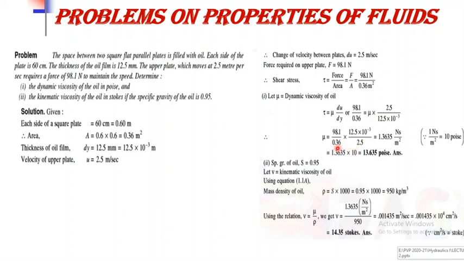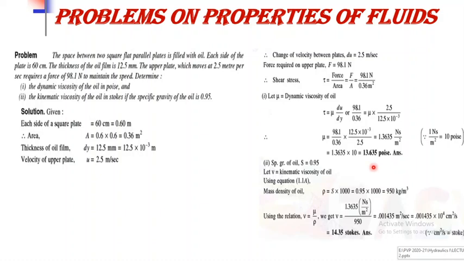So by calculation the answer is 1.3635 Newton second per meter square. So this is in SI unit. We have to convert that into CGS unit. So for converting the Newton second per meter square to the poise, we have to multiply it by 10, because the relation here is 1 Newton second per meter square is equal to 10 poise. So we have to multiply it by 10. So the answer in CGS unit is 13.635 poise.